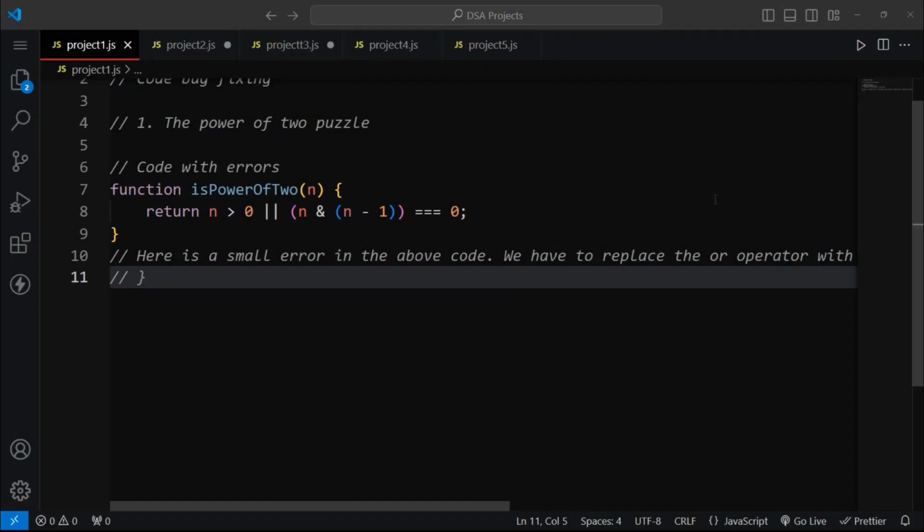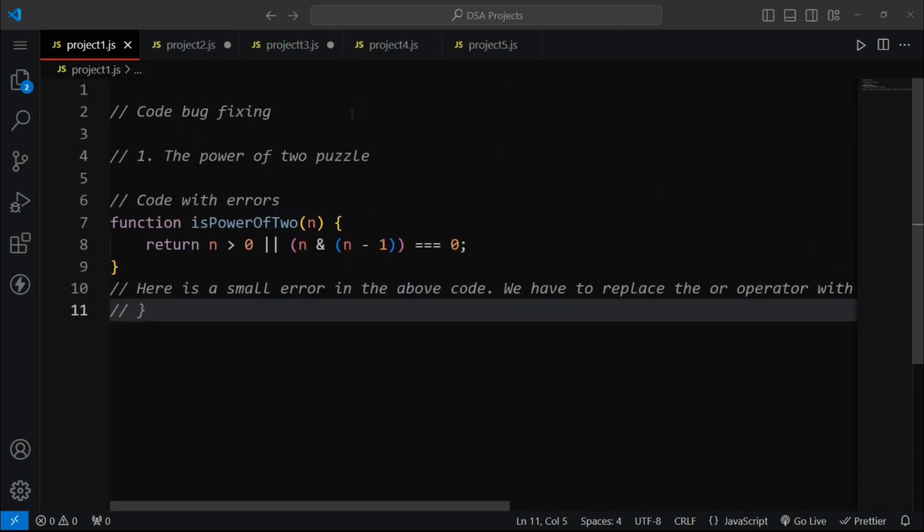In this video, I am going to solve some problems of DSA. So, here we have our first problem in which we have to fix our bug. Now, if we see our code, there is a small bug in this code. I also mentioned here what the bug is.